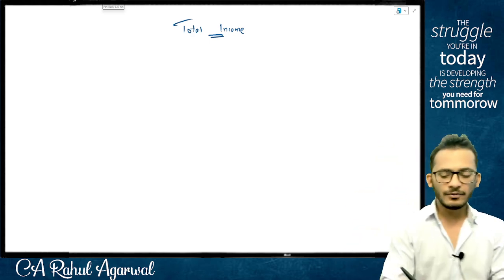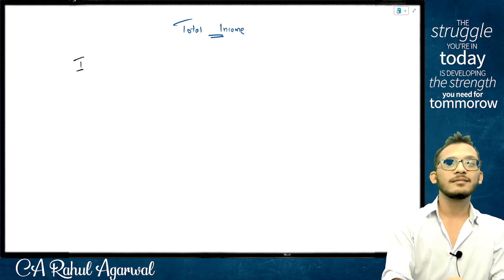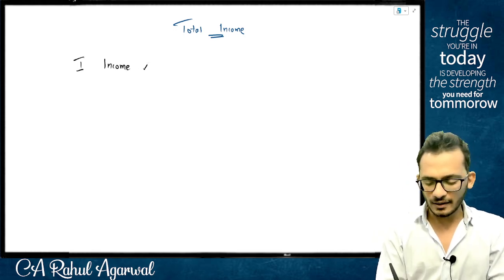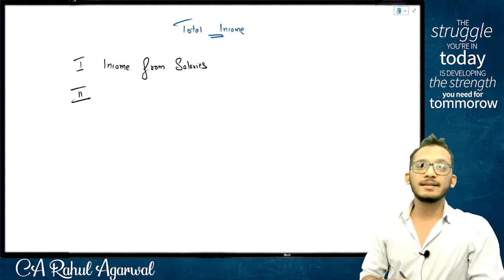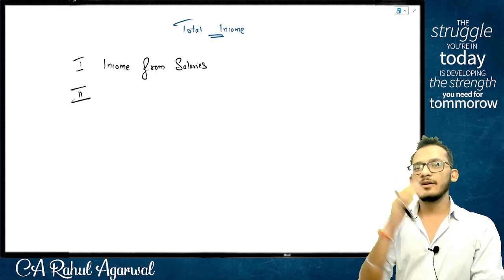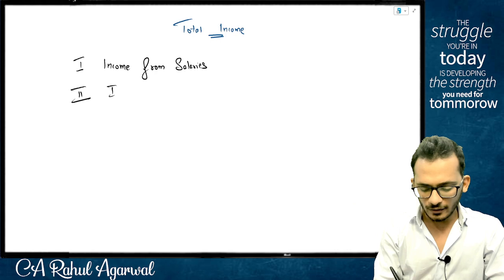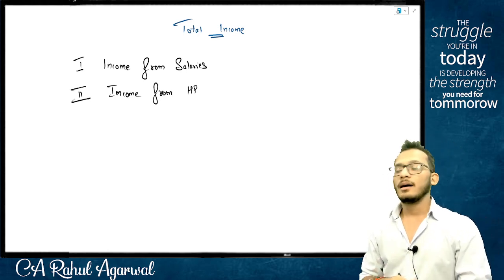Yes or no? Yes, we have 5 heads of income, people. Any guesses? Anyone who has done BCom and all? The 5 heads of income you have, you start with something called income from salaries. Meaning any kind of money received by an employee from the employer will be taxable under income from salaries. Then you have something called income from HP, which is house property.